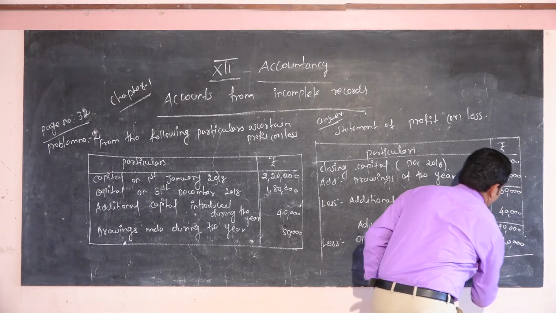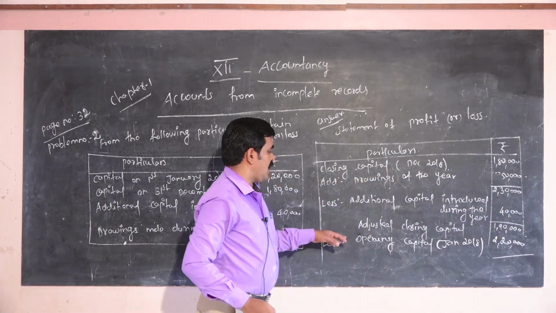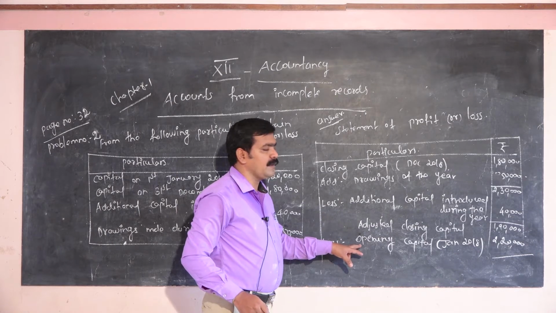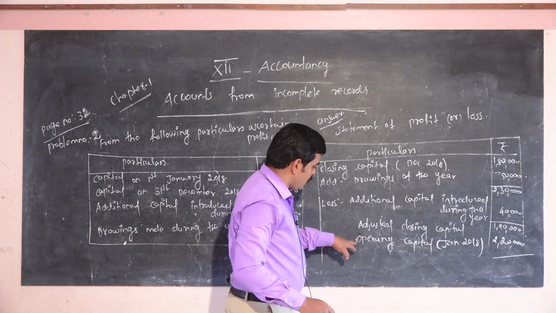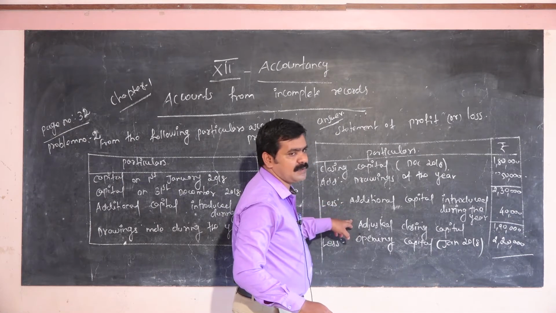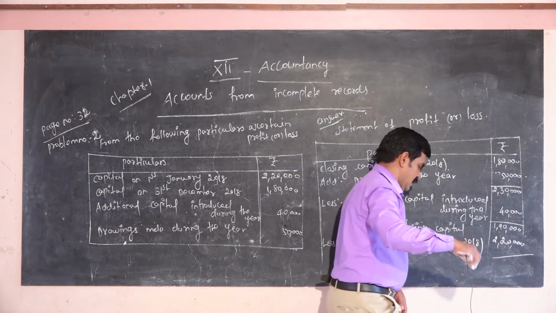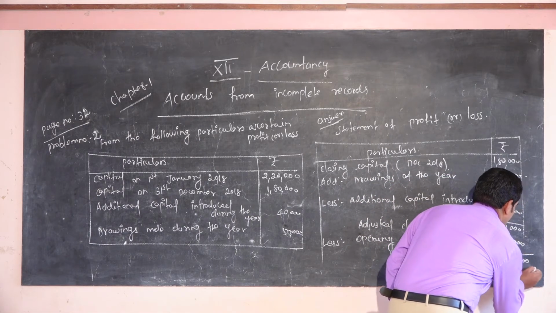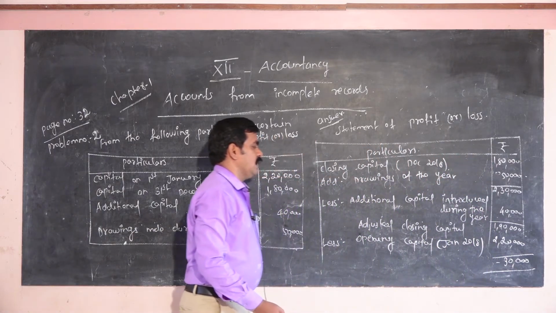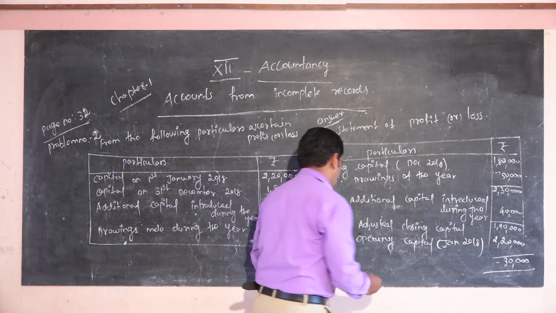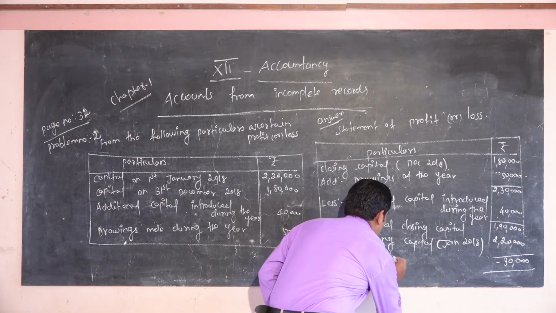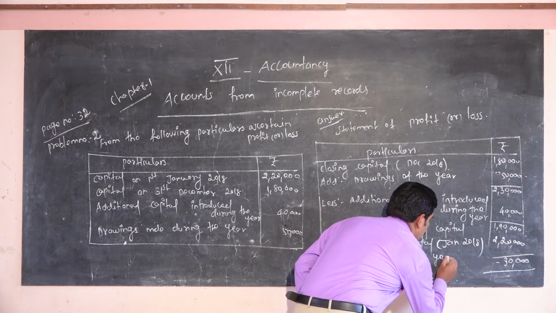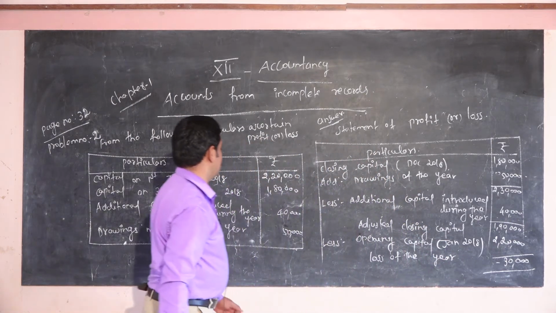Here adjusted closing capital is not more than opening capital, because opening capital is more than adjusted closing capital. So now the particular organization is facing only loss, that is called loss of the year.